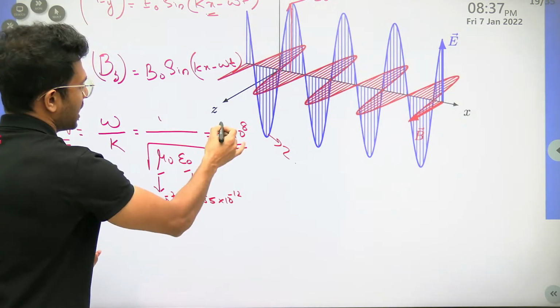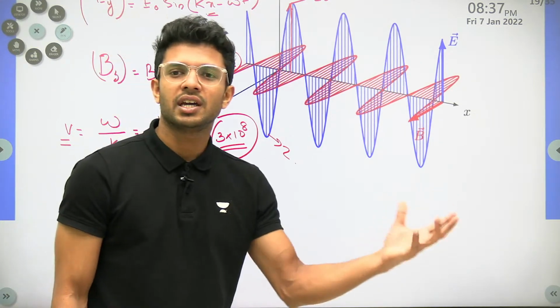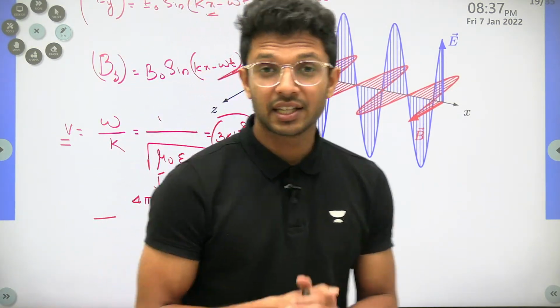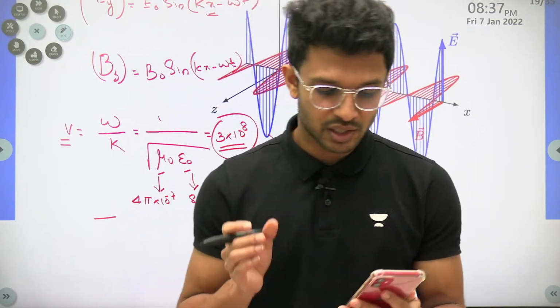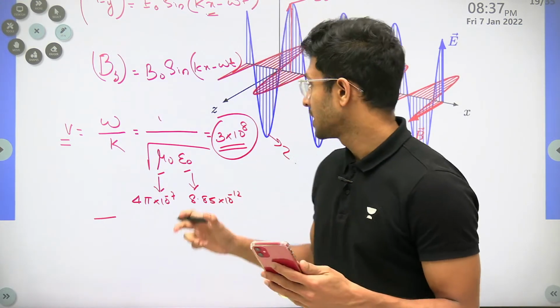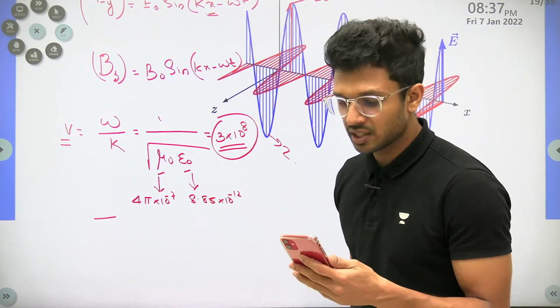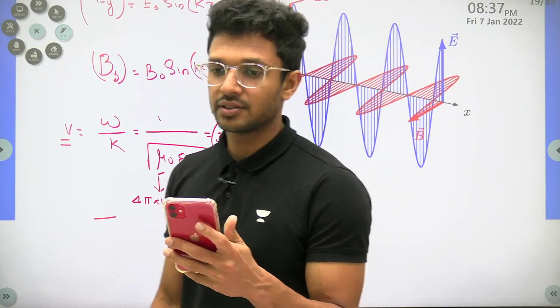And what is it? It is the velocity of any electromagnetic wave in vacuum, which is very, very important. Just note it down: 1 by root of mu naught epsilon naught gives you the value of 3 into 10 power 8.